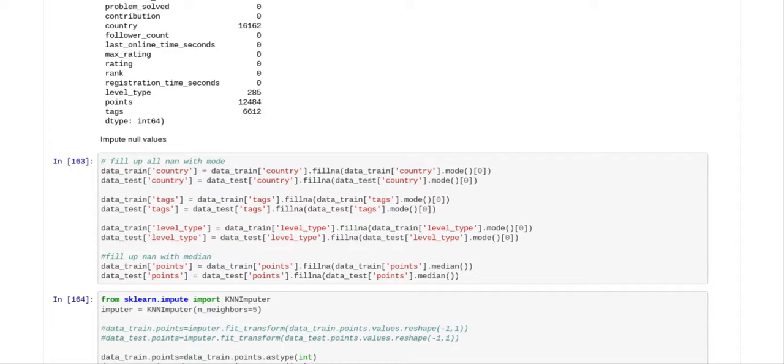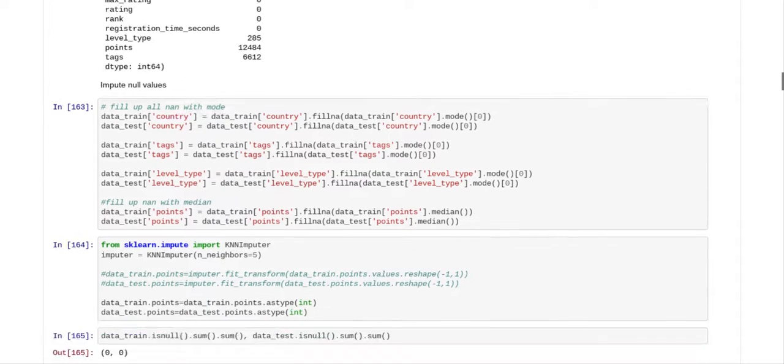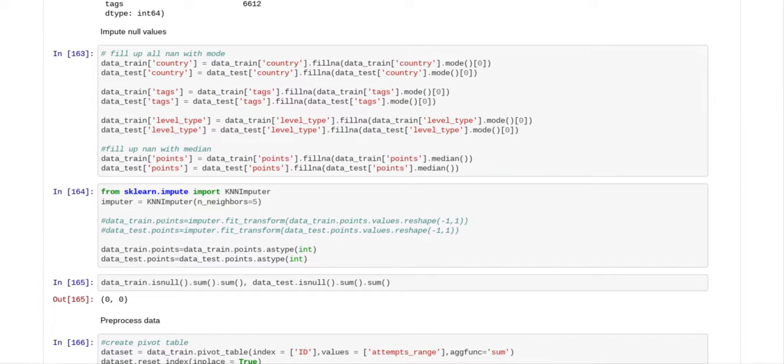And I do think that what I did was I tried the KNN imputer. On the points, I wanted to see if I would get a better accuracy if I used the KNN imputer on the points column, but I didn't get better accuracy.